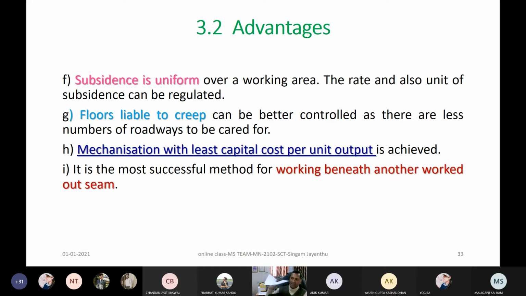When you extracted, subsidence took place uniformly like this, with a trough here in the middle. But if it is a board and pillar method, there will not be uniform subsidence like this. What happens there, since there are pillars in between and not only pillars, some ribs left out and so many problems, it is not complete extraction. There will be non-uniform subsidence, there will be so many cracks and so many things will develop.